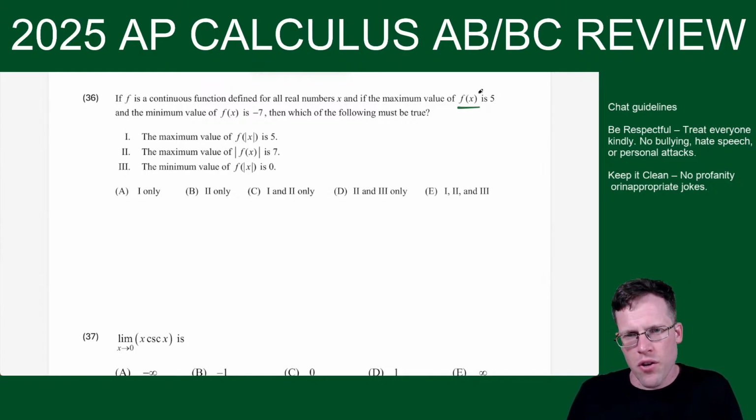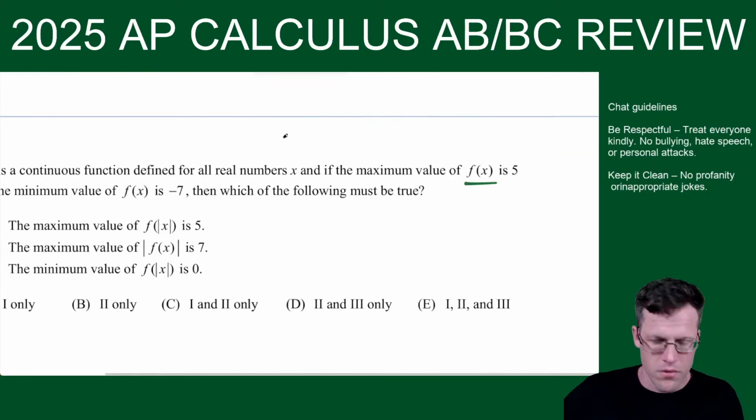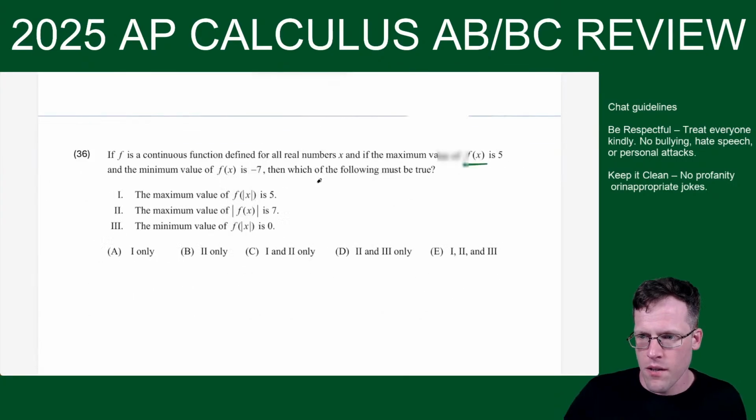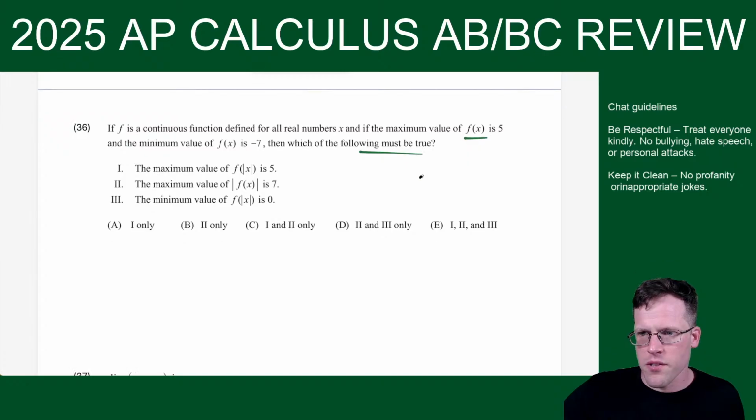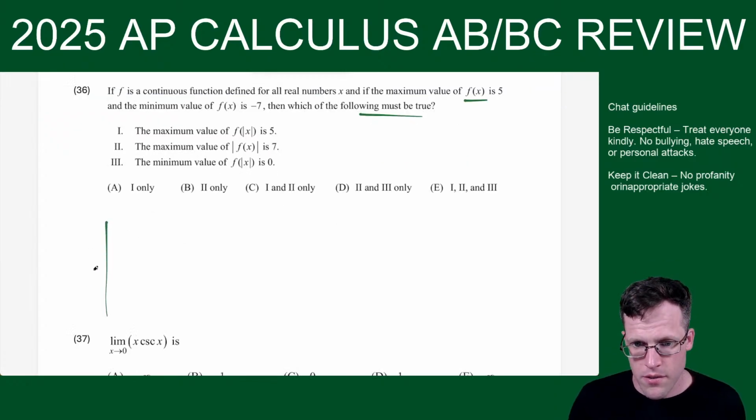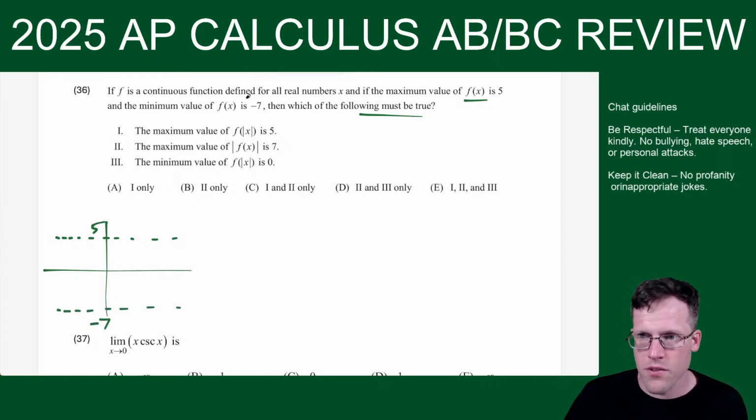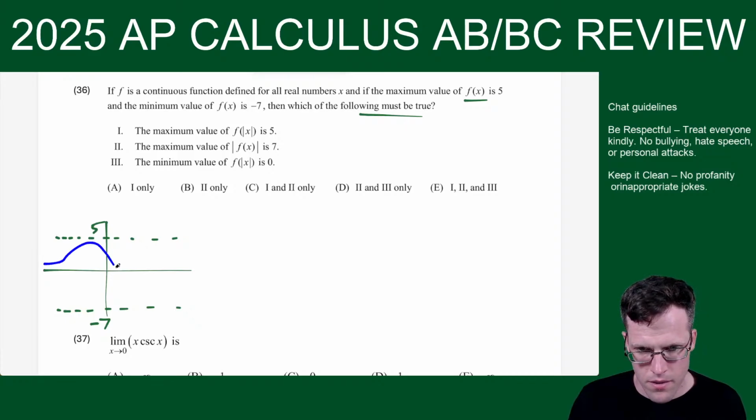All right, so we have to try to draw this multiple ways to make some of them not true. We need the one that must be true. All right, let me fix that. Okay, so here are a few different ways we could draw this. We are limited: the max value is 5 and the minimum value is -7. So let's say I draw it something like this. And let's say it actually hits 5 and it hits -7.